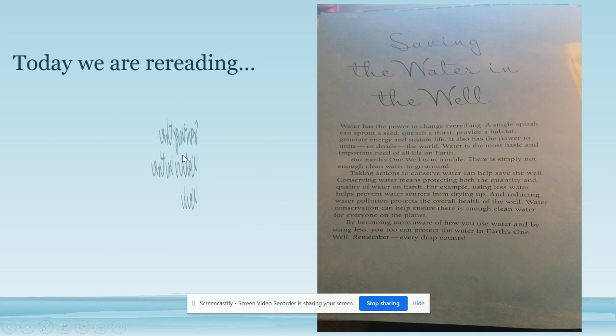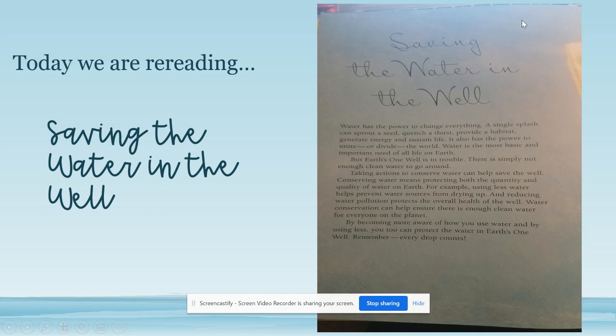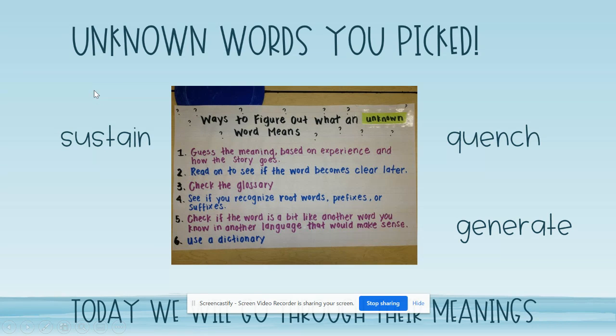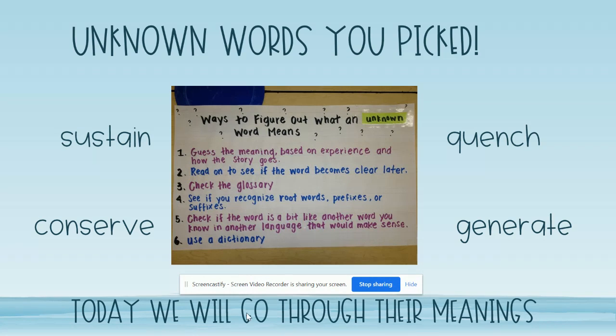Today we are rereading Saving the Water in the Well. We read this on Monday just to read it for the first time to see what it was about. And we also went through and identified words that we didn't know. So as we're going on today, here are some of the words you guys came up with: sustain, quench, generate, and conserve. So today we're going to go through some strategies to figure out their meanings, and I'll do an example with one of these words with you.